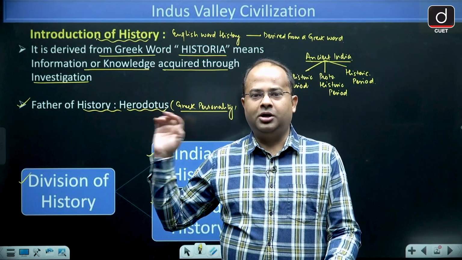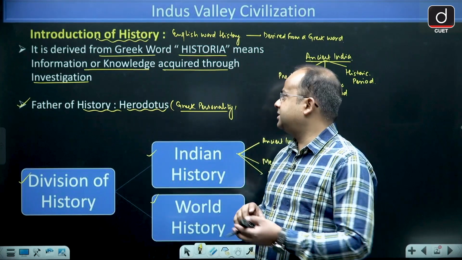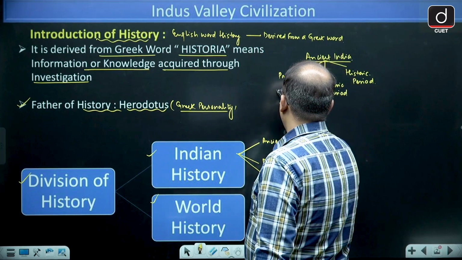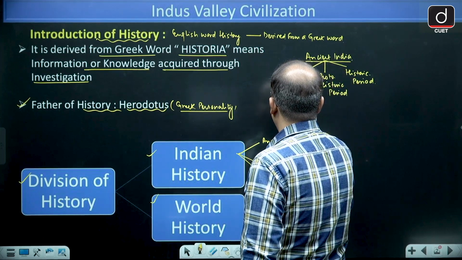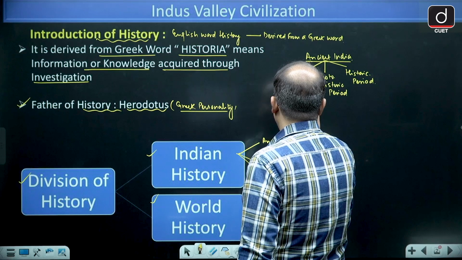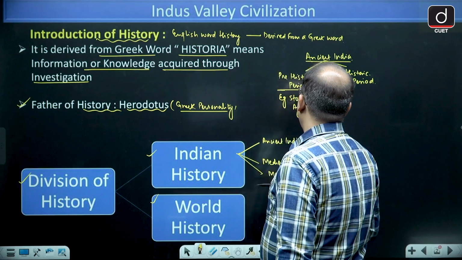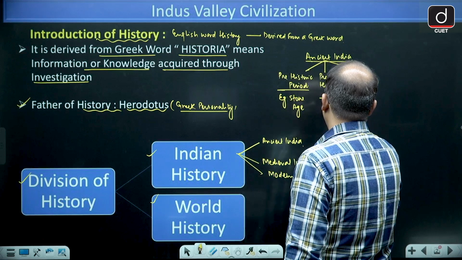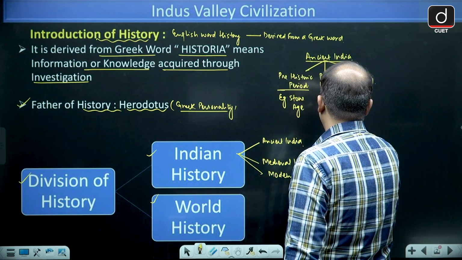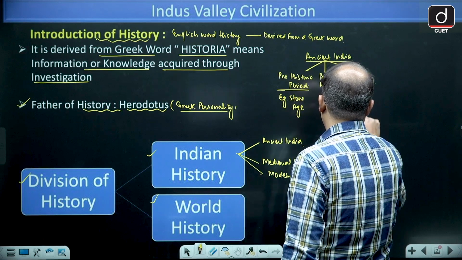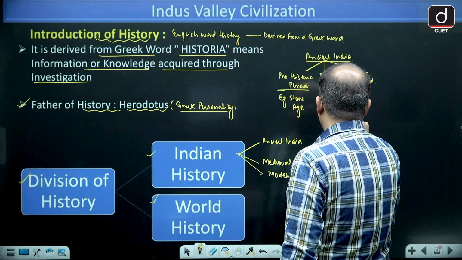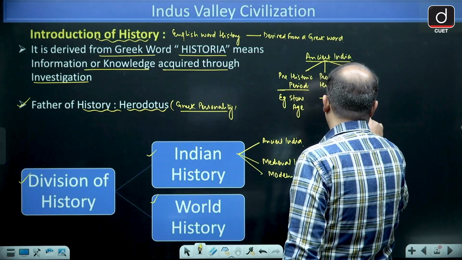So that is called historic period. If I give you the example of prehistoric period, the best example is Stone Age. Proto-historic period is Indus Valley Civilization, which is also known as Harappan civilization.